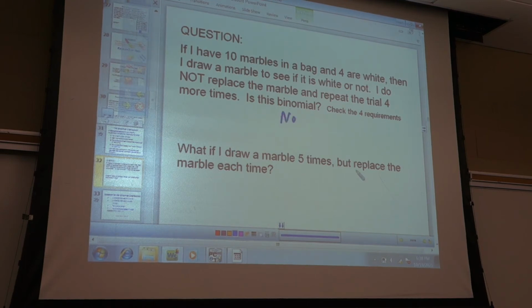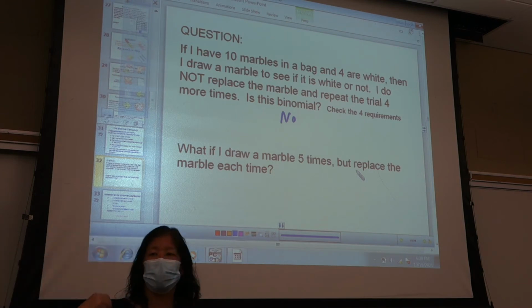What if I draw a marble 5 times, but I replace the marble each time? I put it back each time. Now it is binomial, because remember, with replacement the probability stays the same. It's independent.